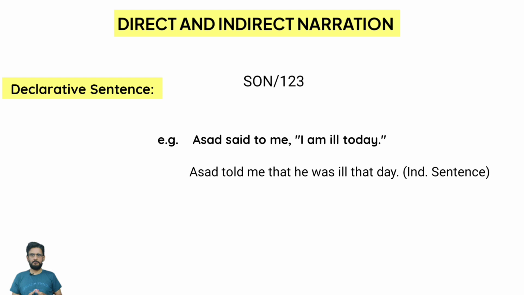And 1 stands for first person, 2 stands for second person, 3 stands for third person. This formula means that first person will be changed according to the subject, second person will be changed according to the object, and third person will be changed according to the neutral, meaning unchanged. It would remain unchanged.